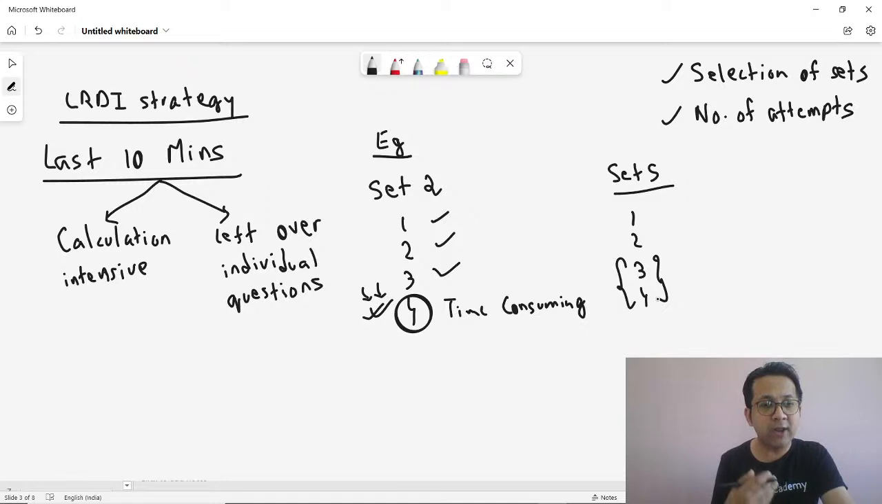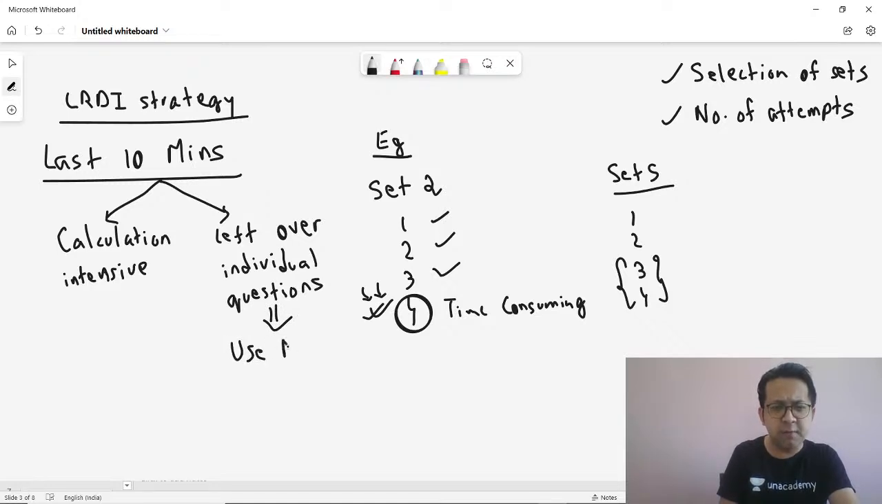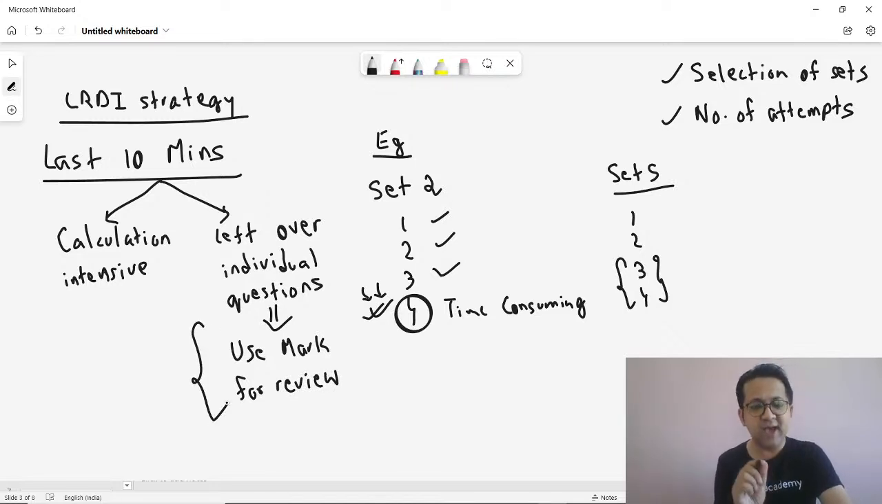How are you going to identify the individual leftover questions? Use the flag. Which flag? Use the mark for review flag. You have a button which will say mark for review or flag for review. Use that button so that you don't even have to search for these questions, and at the end you can easily come back and answer them. So the last 10 minutes of your paper is decided.